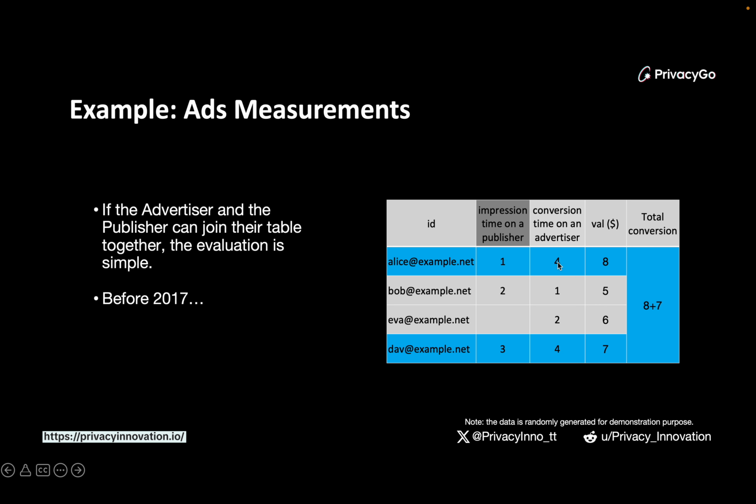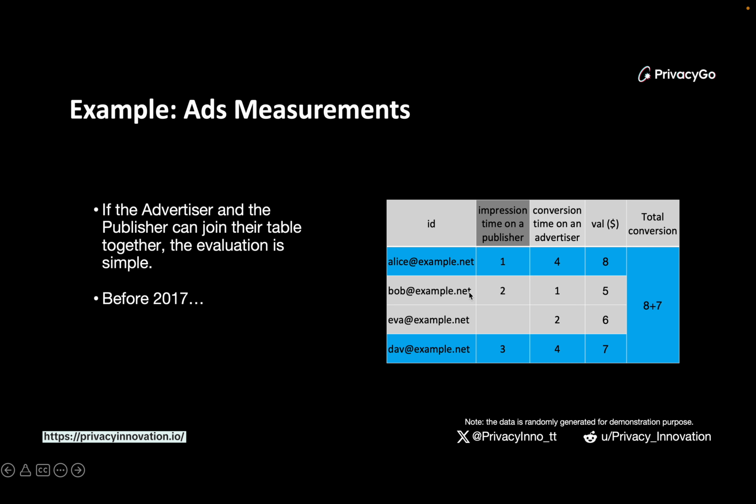Then we just need to check if there exists some user whose conversion time is later than the impression time, since it only makes sense if a user first sees the ads, then makes the purchase. If the order is reversed, then it definitely is not because of this ads campaign. So if this time condition is satisfied, we simply add the value to the final result, and we check this row by row. Finally, we will get the total conversion amount.